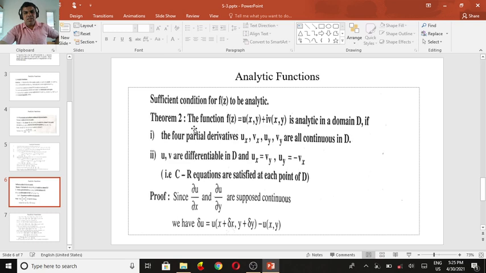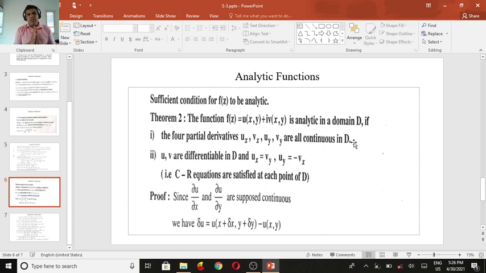Again, I am saying here the function f of z equal to u of x, y plus i v of x, y is analytic in domain D if the four partial derivatives are also continuous in domain D, so u and v are differentiable in the domain D. ux equal to vy, uy equal to minus vx, so the CR equations are satisfied at each point of D. Now again, what is the necessary condition and what is the sufficient condition required?